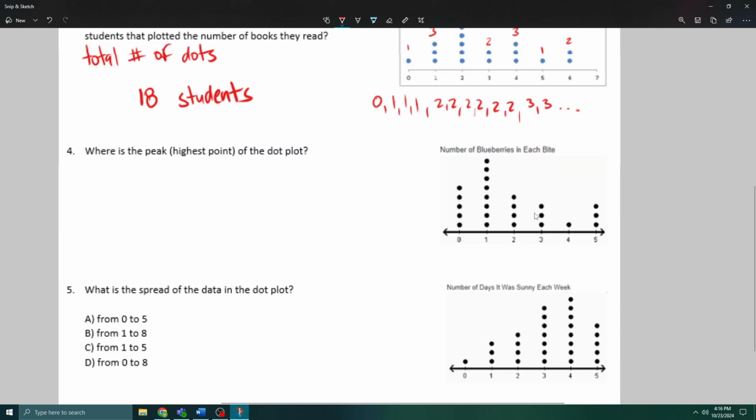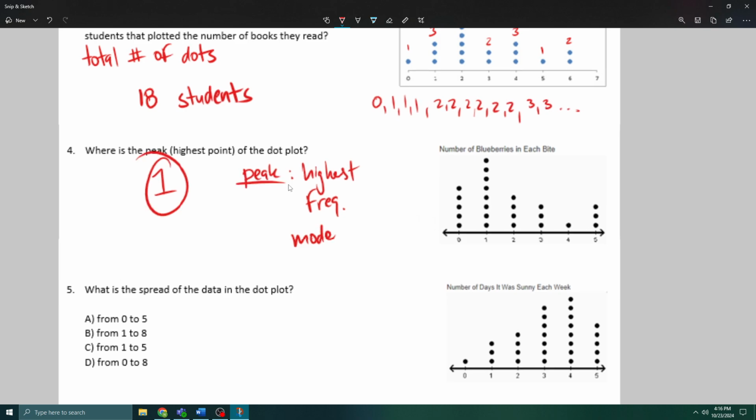So the peak, of course, would be 1, right? That's the highest frequency. So the peak is the highest frequency, often sometimes referred to as the mode, right? But this is our answer. If you ever are looking for a peak, you just want to look for the tallest value, right?